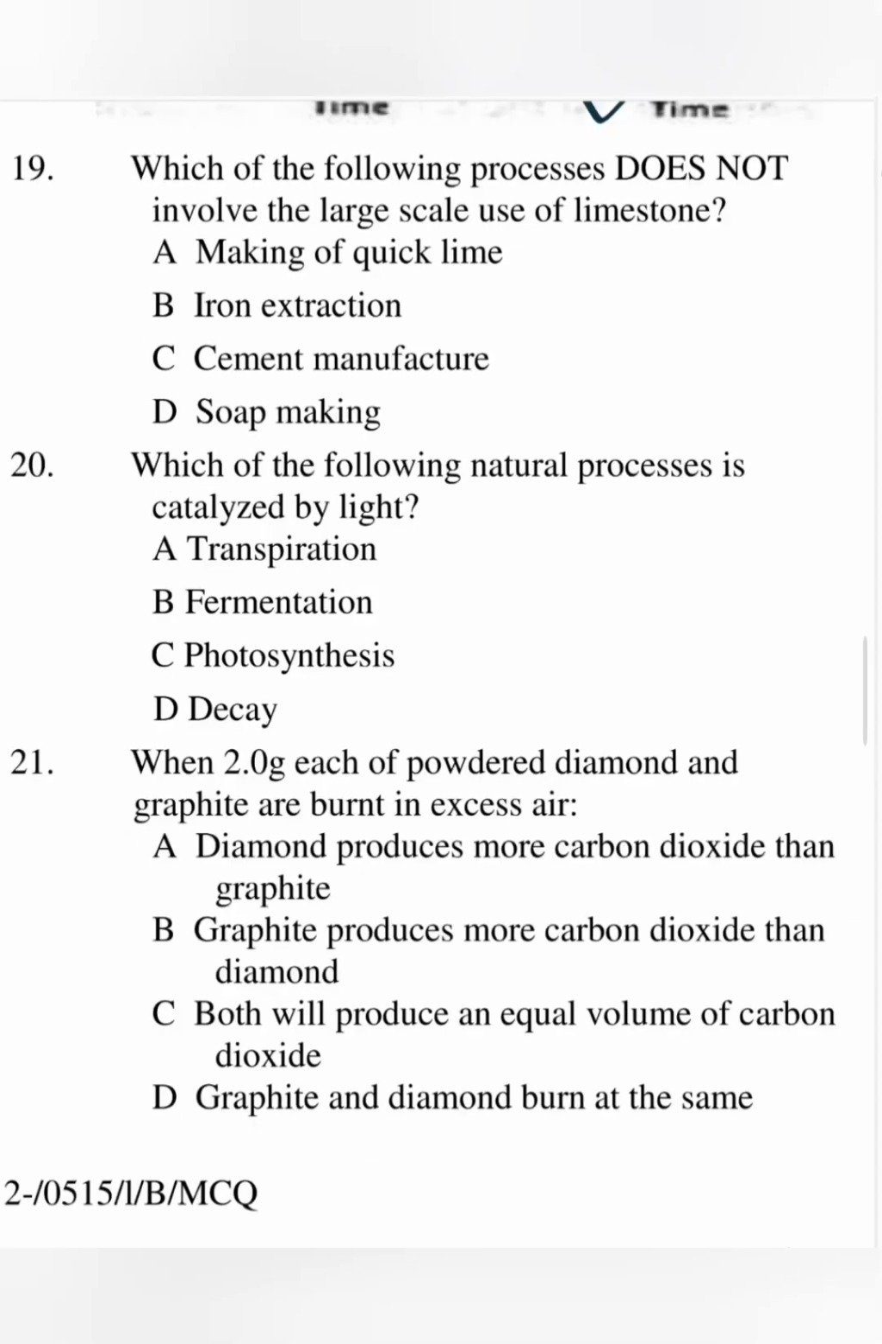Number 19. Which of the following processes does not involve the large-scale use of limestone? A. The making of quicklime. B. Iron extraction. C. Cement manufacture. D. Soap making. Yes, but the first three options make large-scale use of limestone. In number 20, which of the following natural processes is catalyzed by light? Of course, it is photosynthesis.